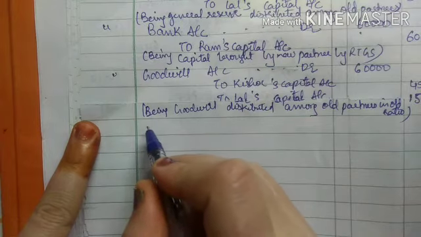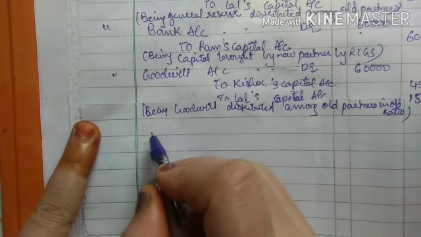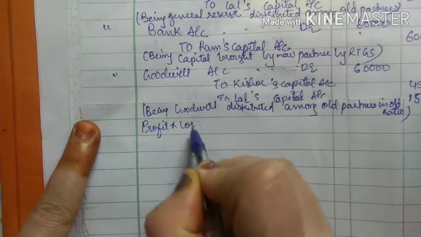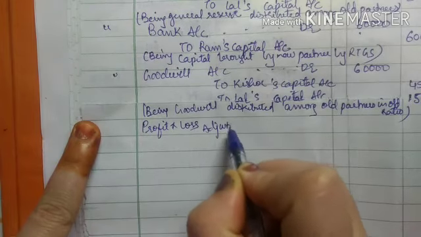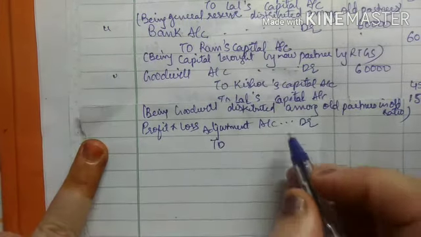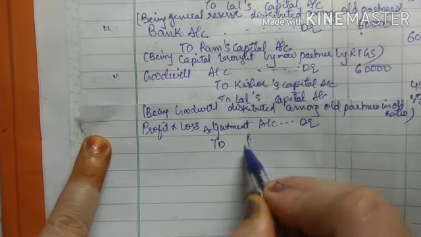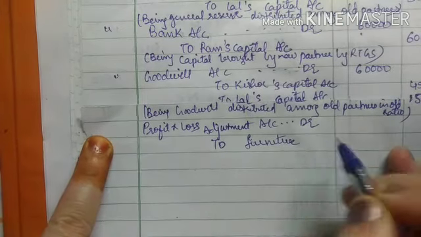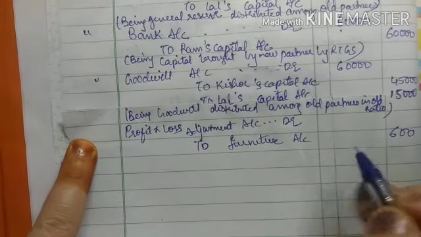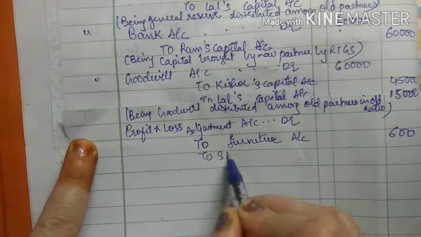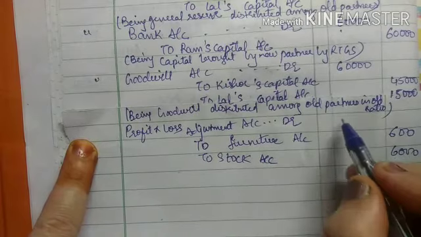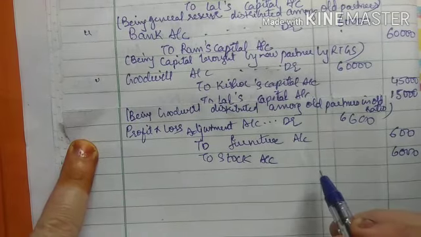For the first entry for P&L adjustment account, it will be the debit side entry of P&L adjustment account. So it will be profit and loss adjustment account debit. There are two items, that is to furniture account 600, to stock account 6,000, so that will be 6,600.